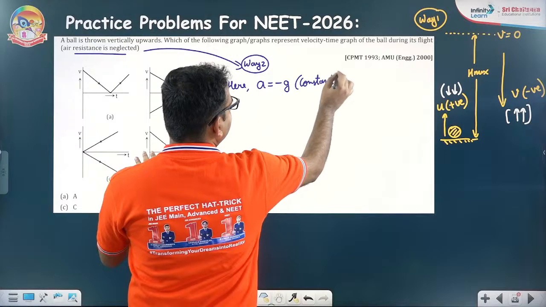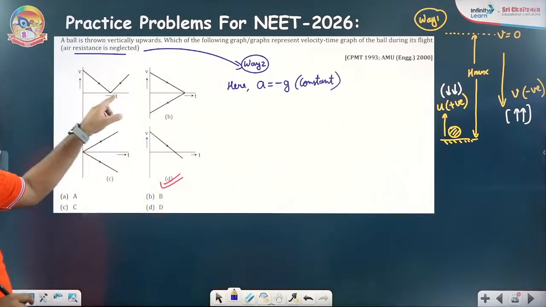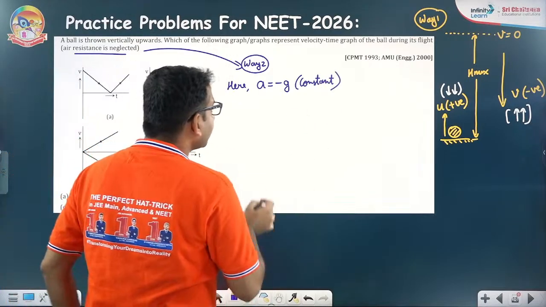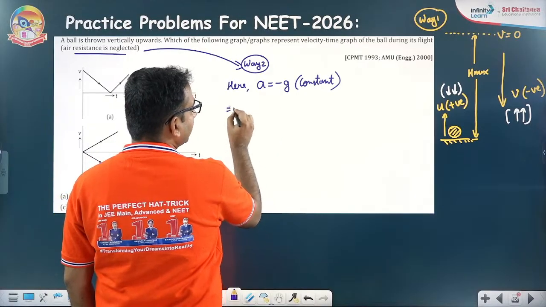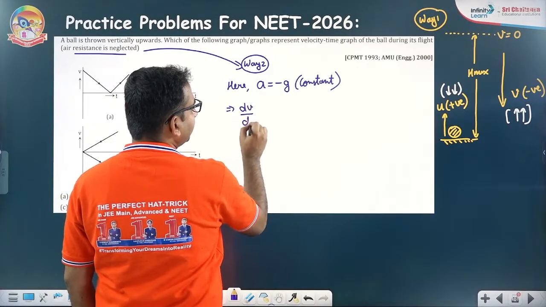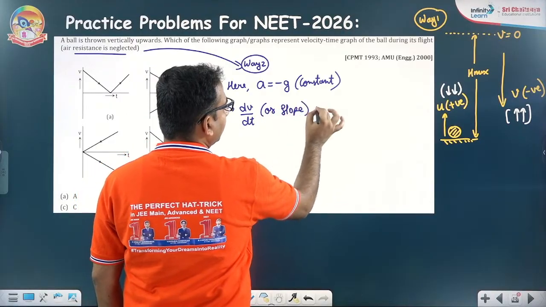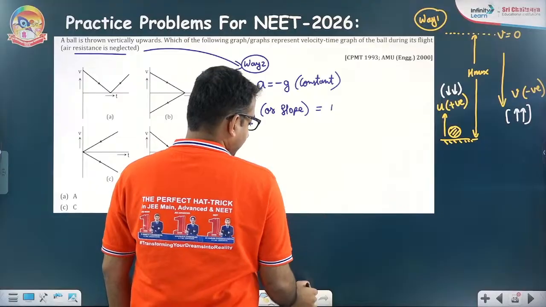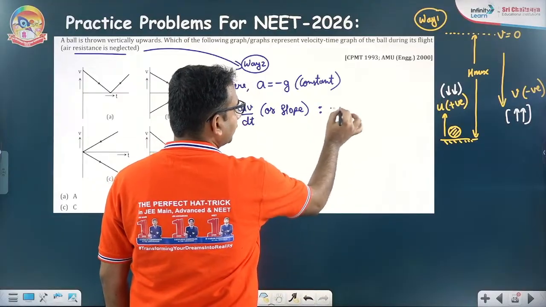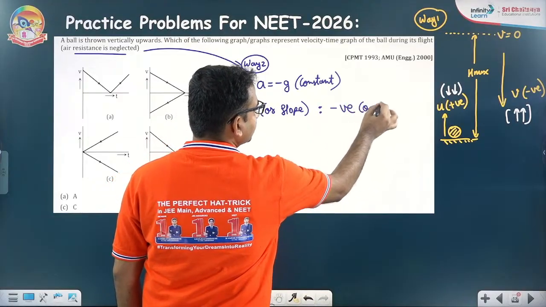And in the VT graph, all the 4 options are in VT graph. In a VT graph, acceleration is given by slope. So dv by dt or slope is going to be a negative constant.